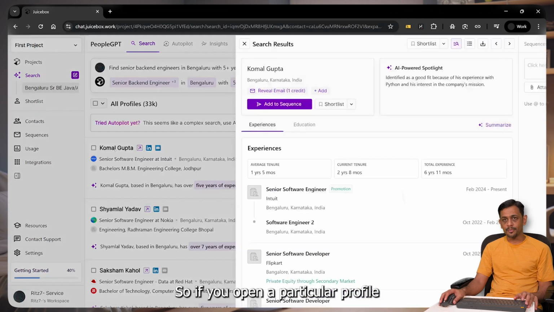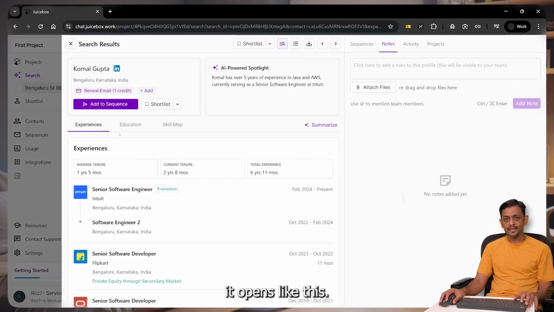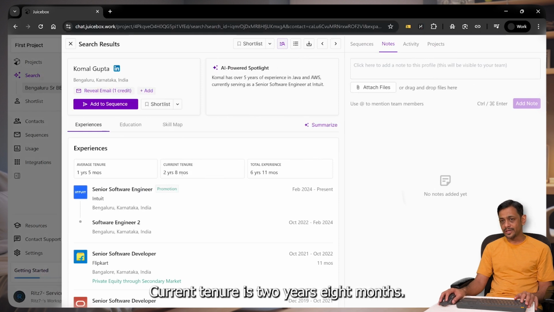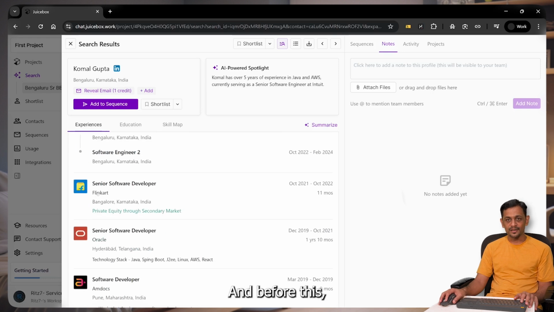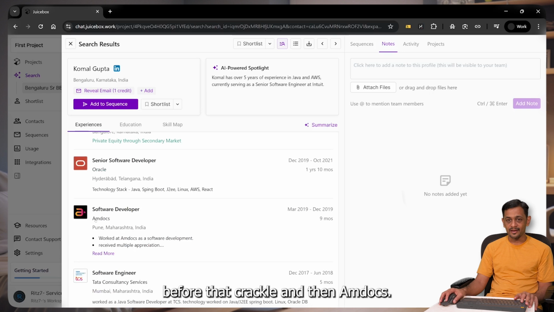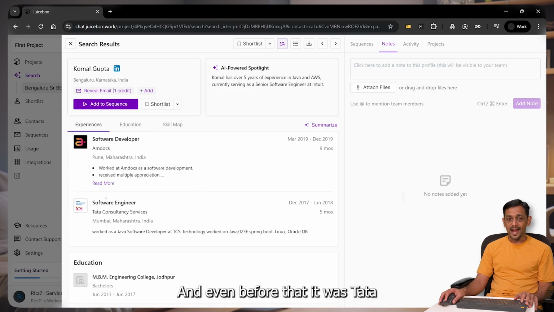So if you open a particular profile, it opens like this, and you can see average tenure is 1 year 5 months, current tenure is 2 years 8 months, total experience is 6 years and 11 months, and this particular person is a senior software engineer in Intuit, right? And software engineer 2 as a profile in this particular company. And before this, they were working in Flipkart, before that Oracle, and then Amdocs, right? And even before that, it was Tata Consultancy Services.